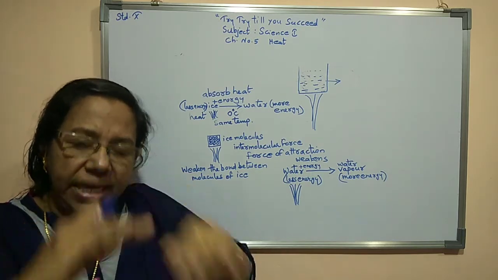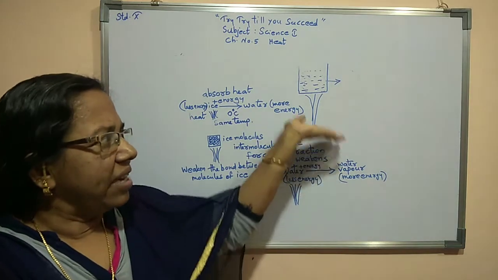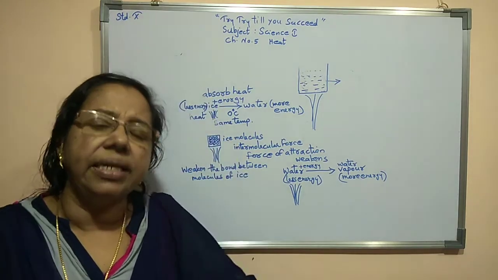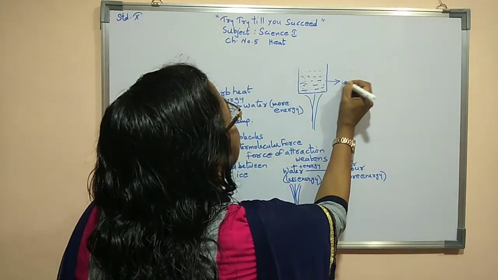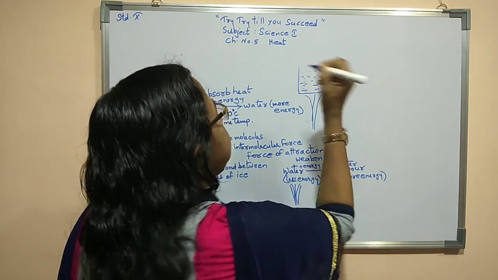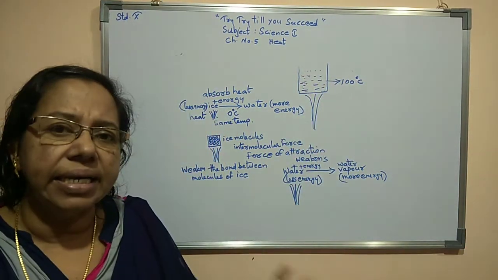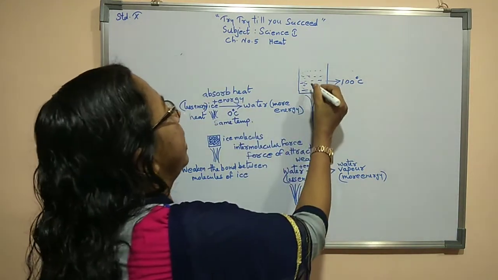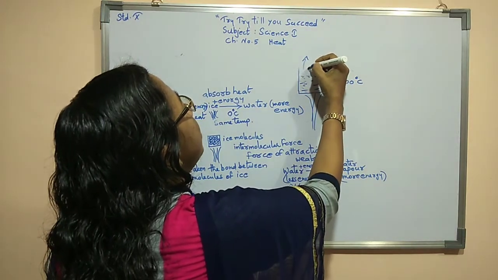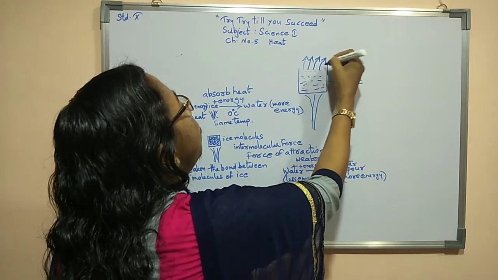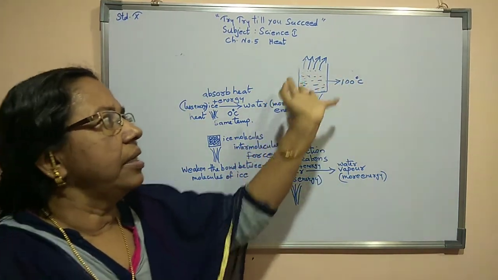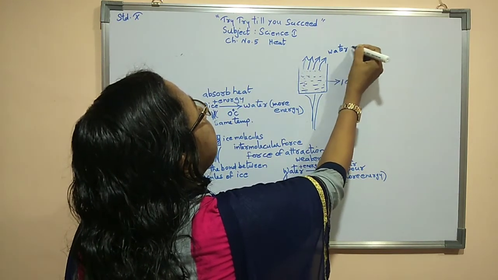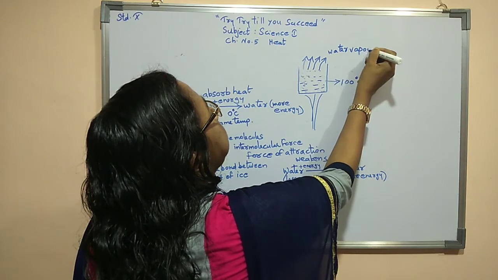Once only water remains, as and when we keep on heating it, we can find that the temperature of the water keeps on increasing. Finally, its temperature reaches 100 degrees Celsius. Once it reaches 100 degrees Celsius, there is no further increase in temperature. At the same time, once it starts to boil, this water slowly transforms to water vapor, steam, we can say, water vapor or steam.